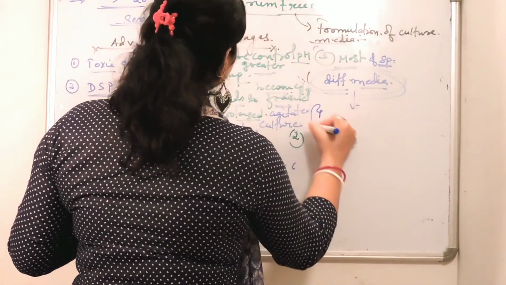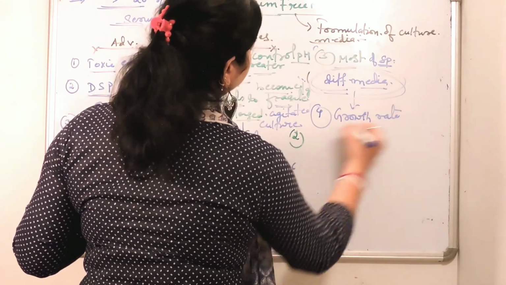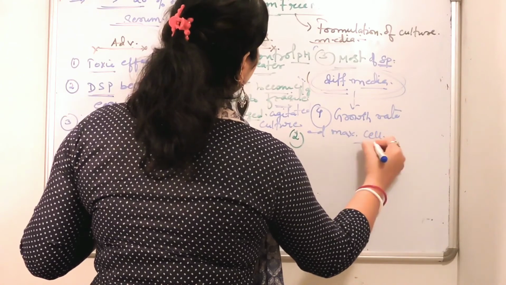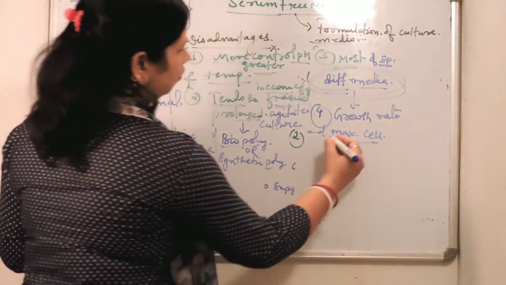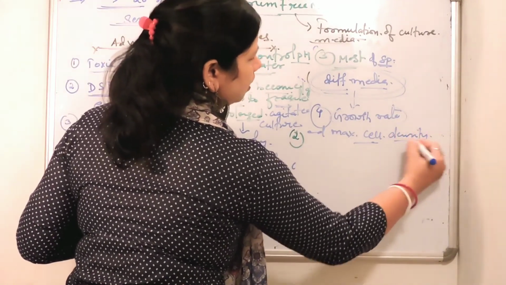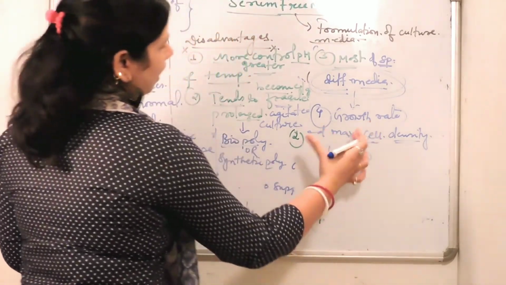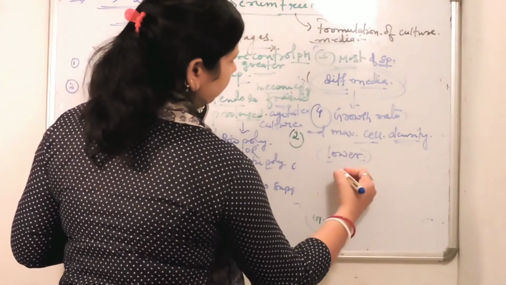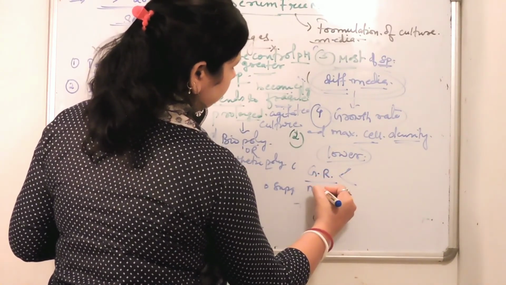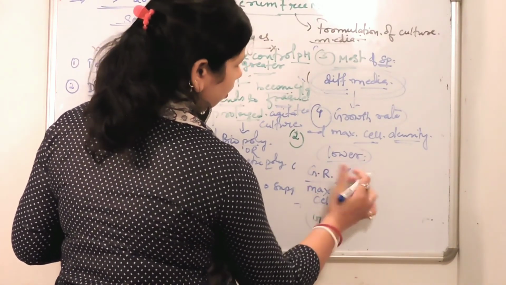Now another one is that growth rate and maximum cell density are generally lower as compared to those attained in serum-containing media.